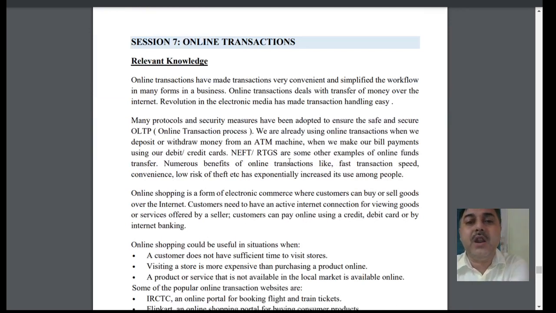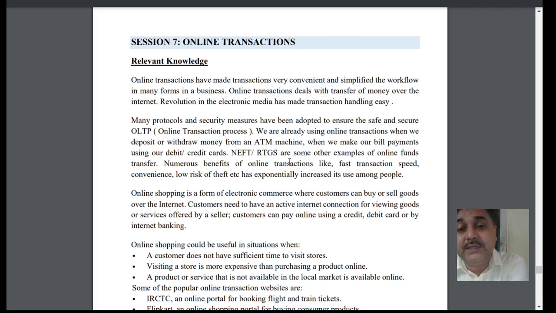Now, online transactions: we are all very aware of them at this particular moment, standing in the 2021 scenario. In 2021, online transaction is very common and very popular with most of us. When we are doing an online transaction, that means we are transferring money with the help of the internet and electronic media, different types of transaction media.